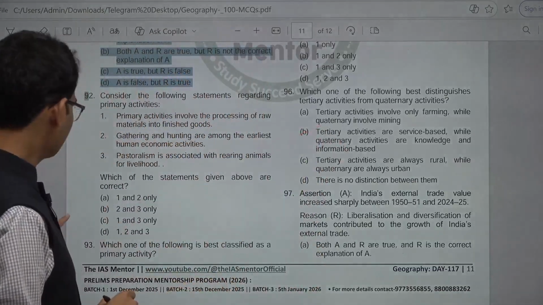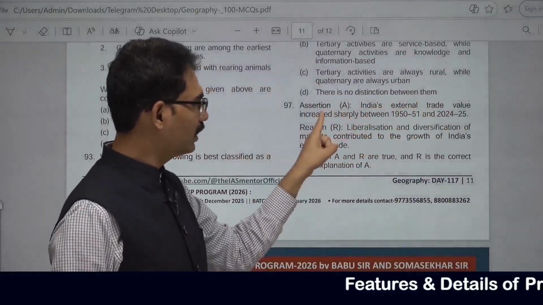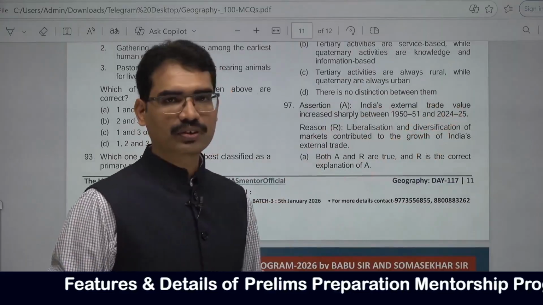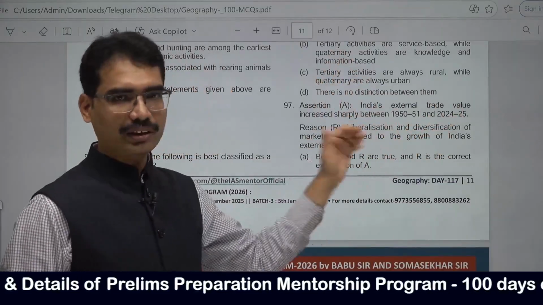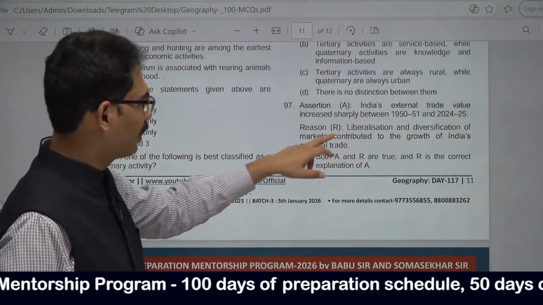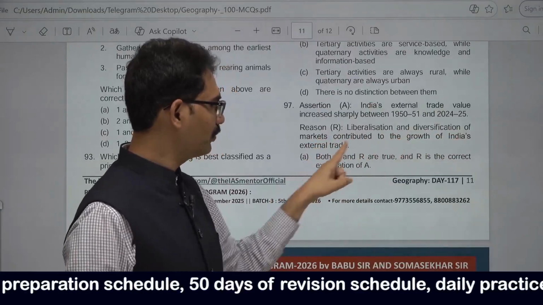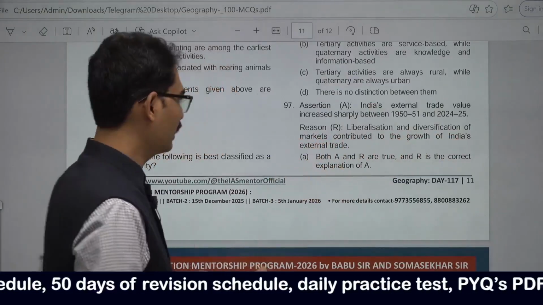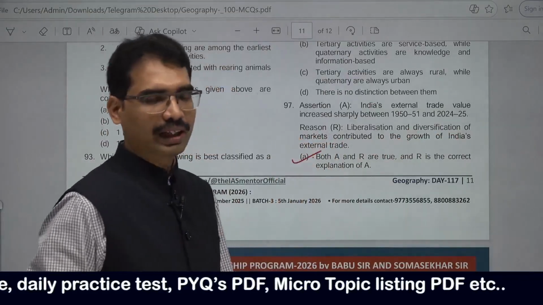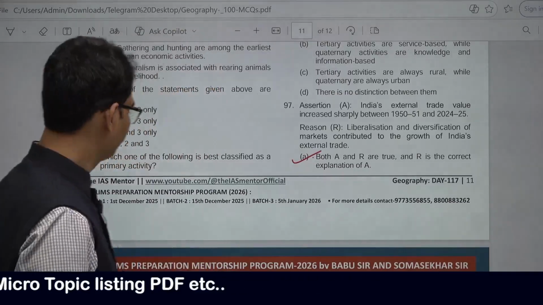97. Assertion and reason. Assertion: India's external trade value increased sharply between 1950-51 and 2024-25. True. Particularly after liberalization, India's external trade value increased. Reason: Liberalization and diversification of markets contributed to the growth of India's external trade. Both are correct. R is the explanation. 97, A is the answer. Next, 98.